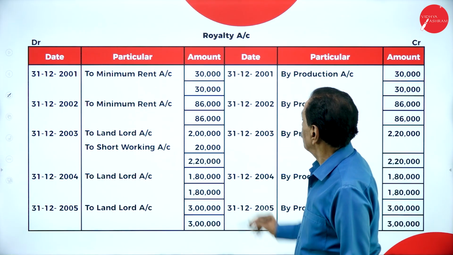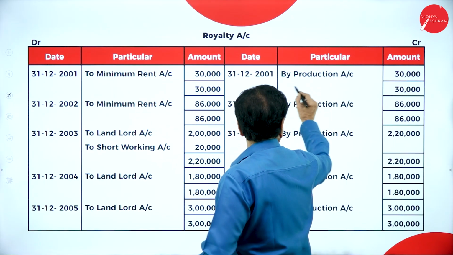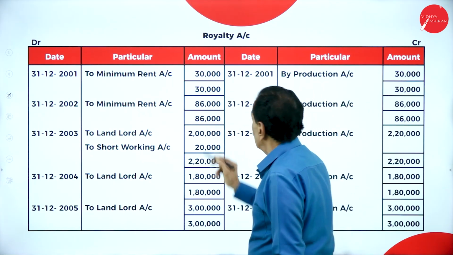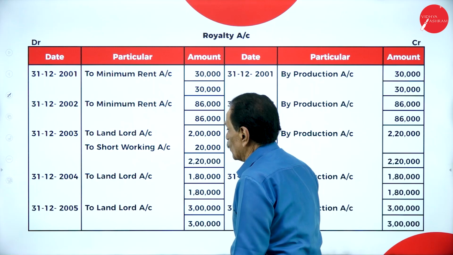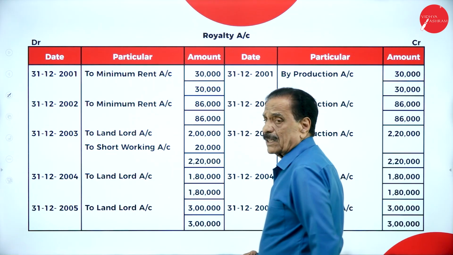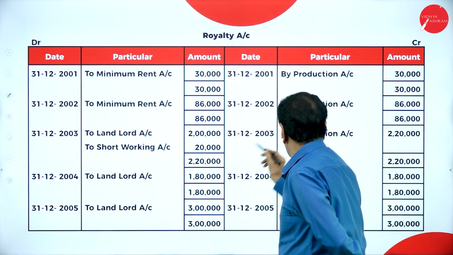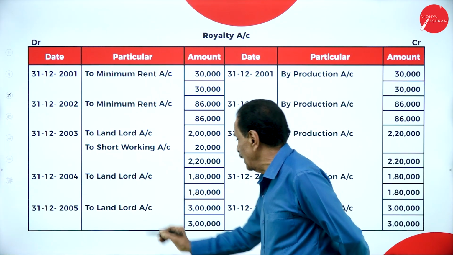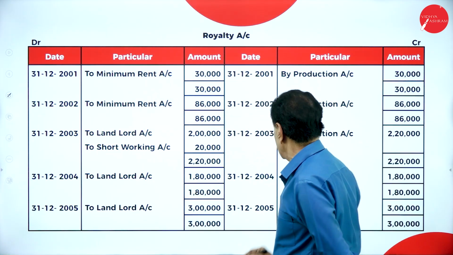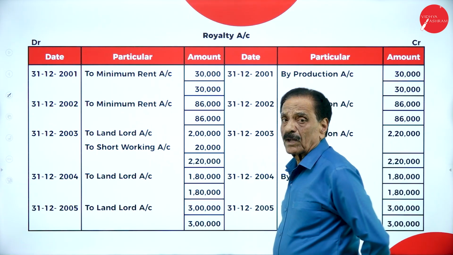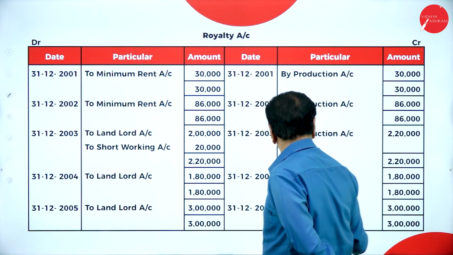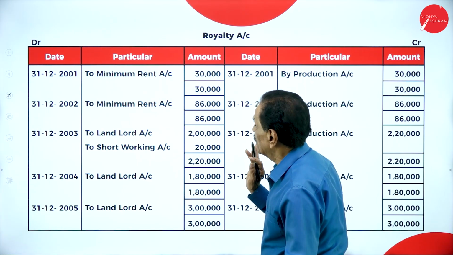Move on to the last one. Royalty to minimum rent, by production account. Royalty to landlord 2 lakh. To short working 20,000, it becomes 2,20,000. By production account 2,20,000. Royalty to landlord 1,80,000. By production account 1,80,000. Royalty to landlord 3 lakh. By production account 3 lakh. So this is the thing.